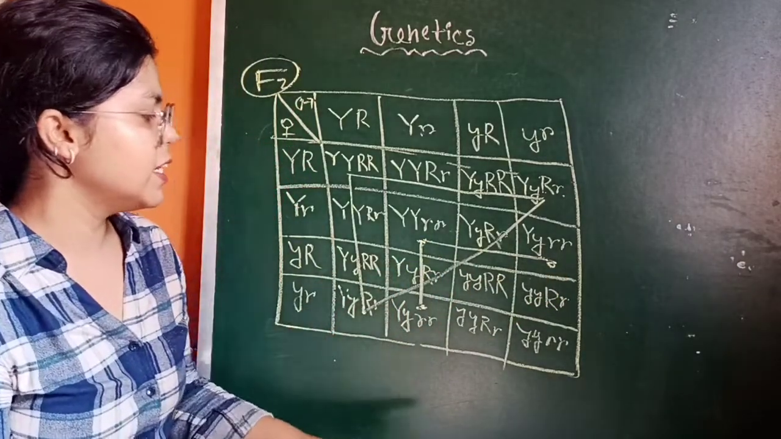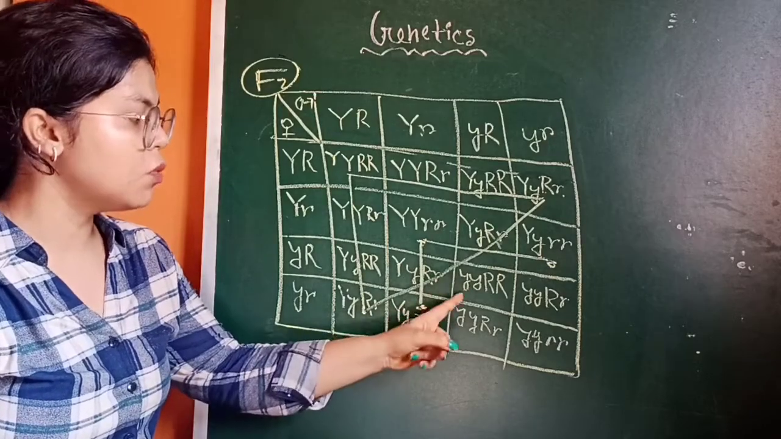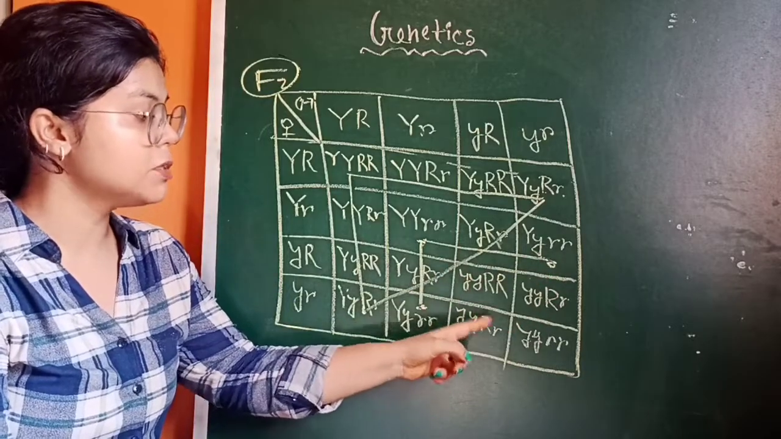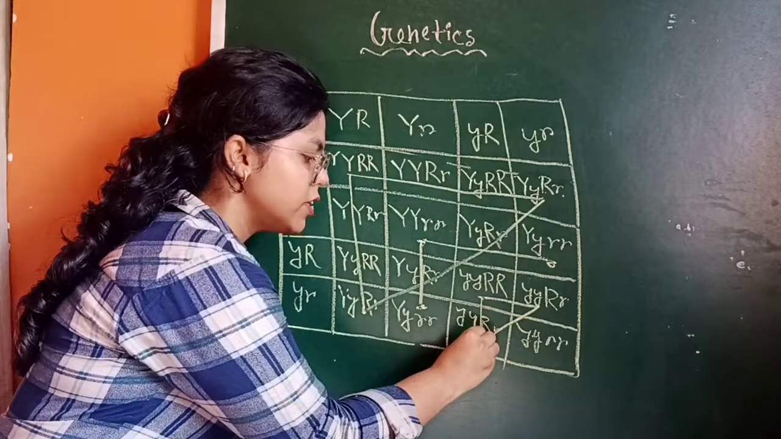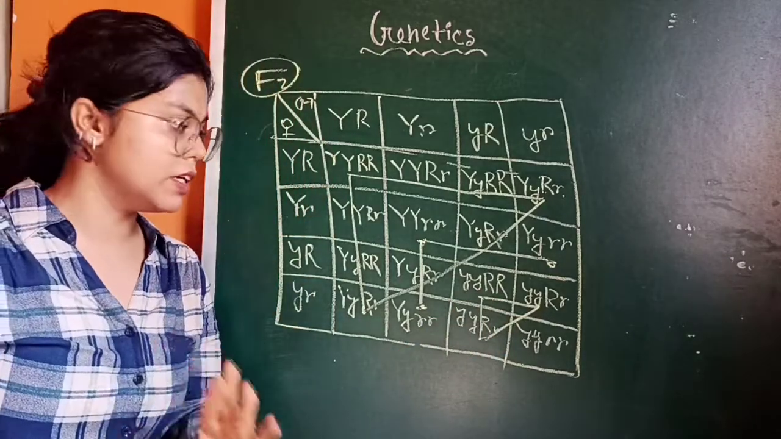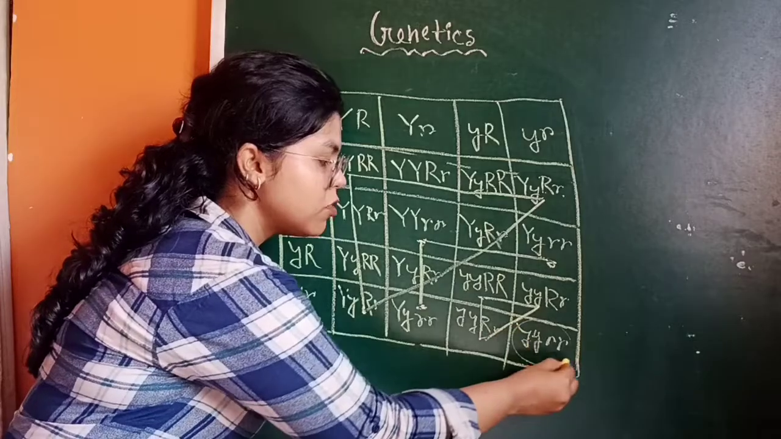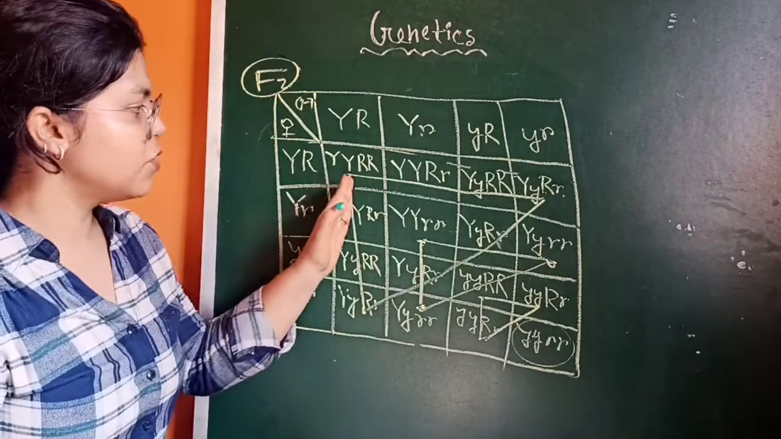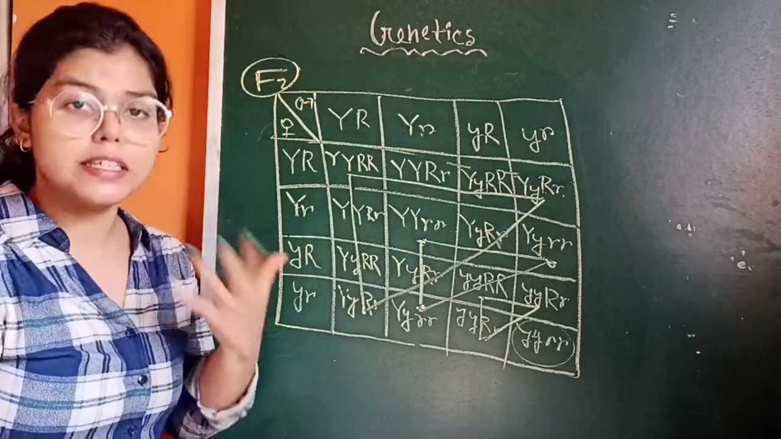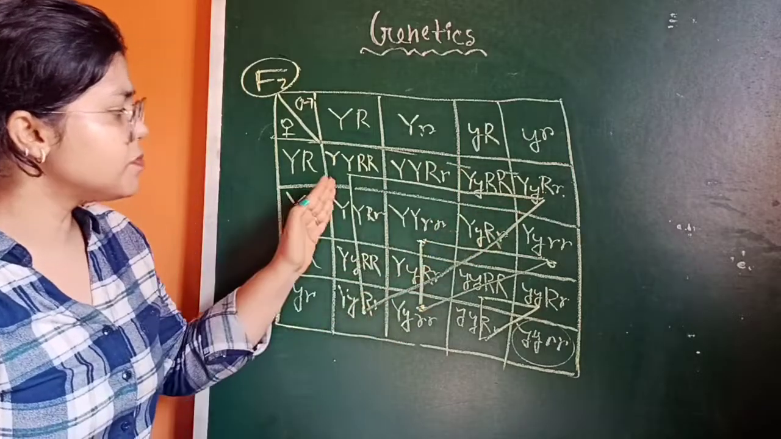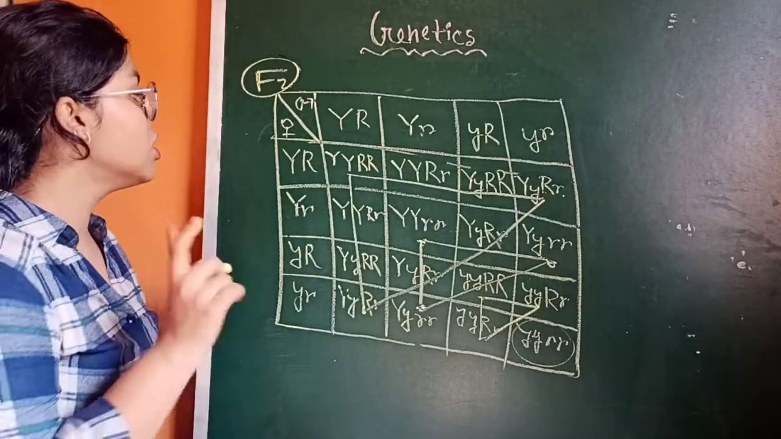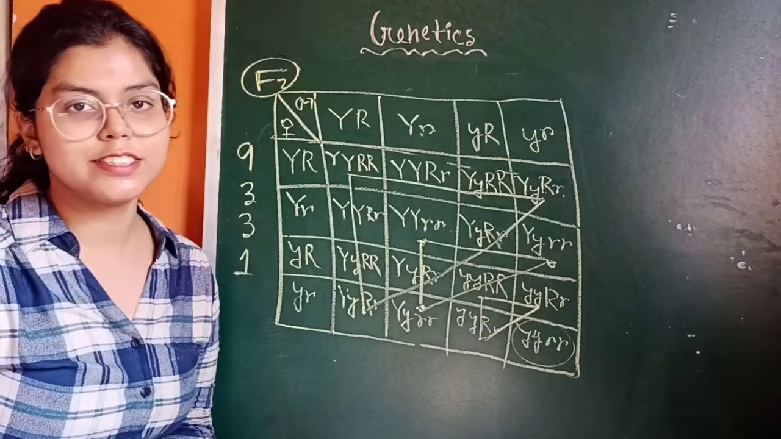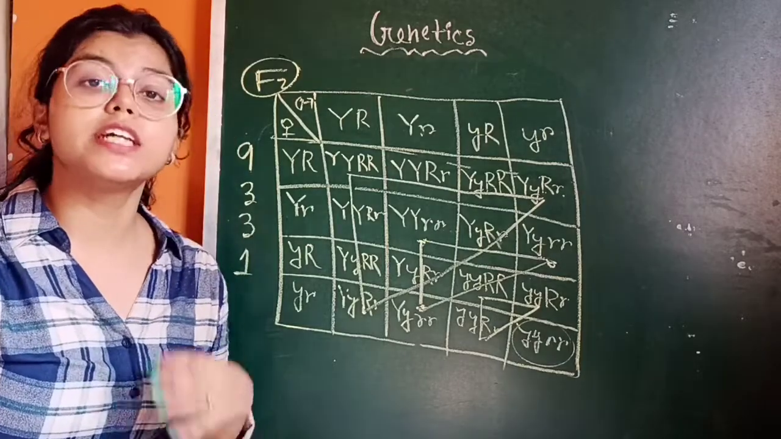The next is small y, capital R, small y, capital R, small y, capital R, smaller r. So this is the third ratio, which is also 3, and the remaining, small y, smaller r, is 1. So basically you can make the triangle to understand easily. So there is 9, and the phenotypic ratio should be 9:3:3:1.